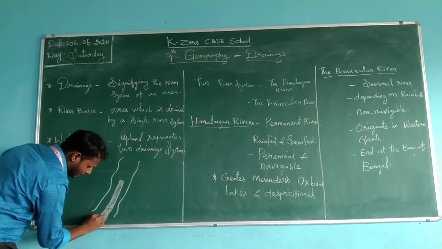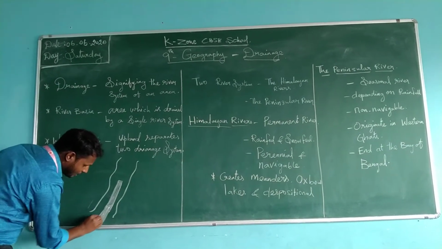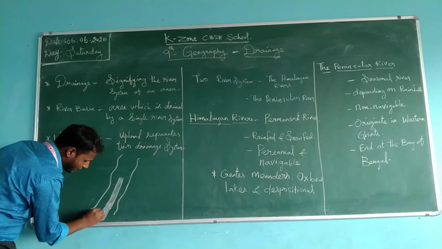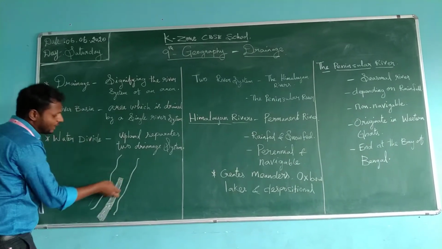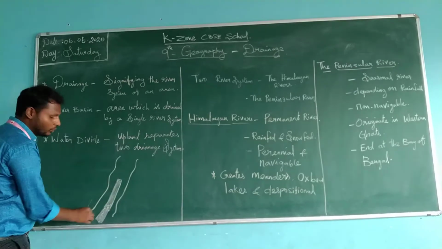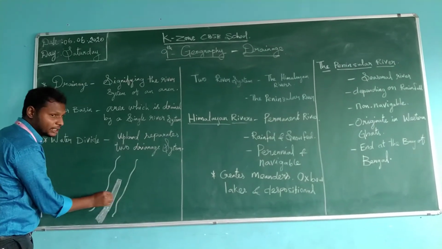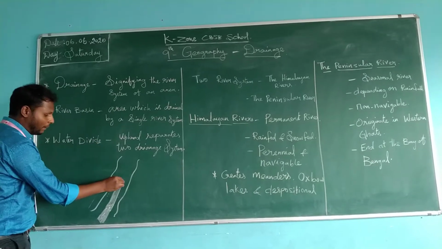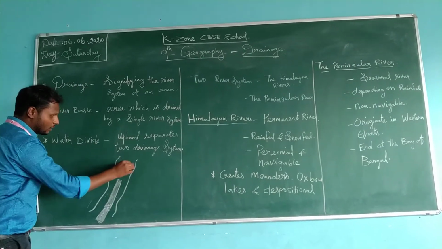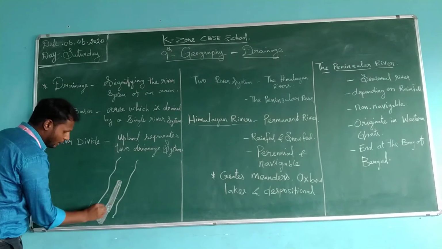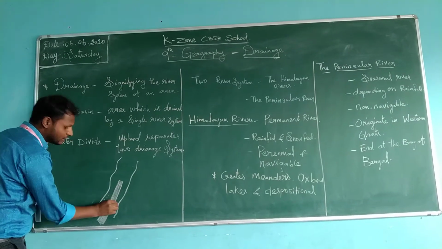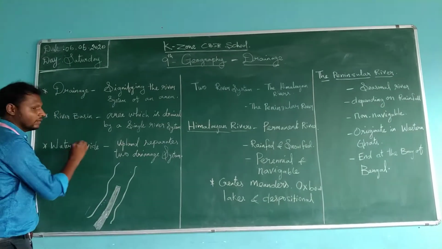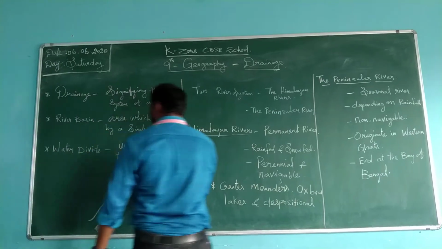It is an upland. It divides the river into two drainage systems which are next to each other. This is called a water divide. So this upland divides the two drainage systems which are next to each other, and it is called a water divide.